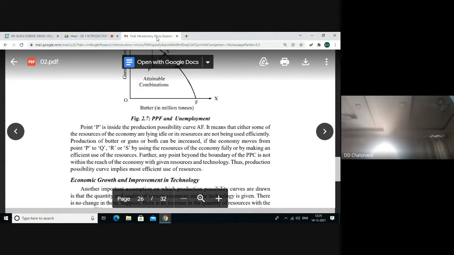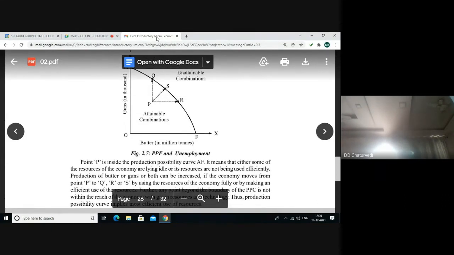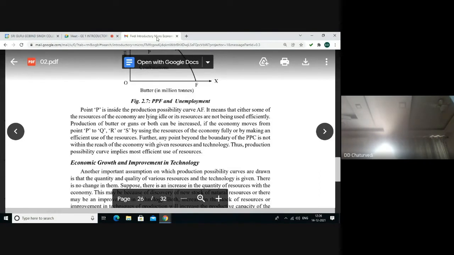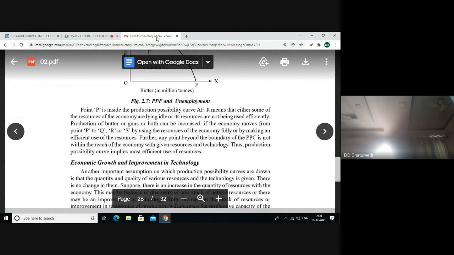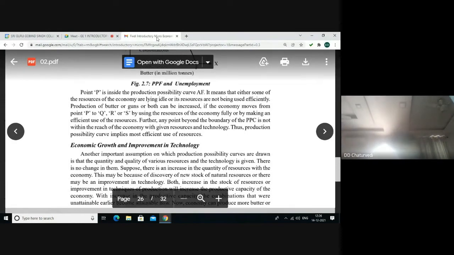Here, production of butter or guns or both can be increased if the economy moves from point P to Q or S or R. And this is done by full or efficient use of the resources. But any point outside the boundary of the PPC is not within the reach of the economy with the given resources and technology. Thus, only production possibility curve implies most efficient use of the resources.